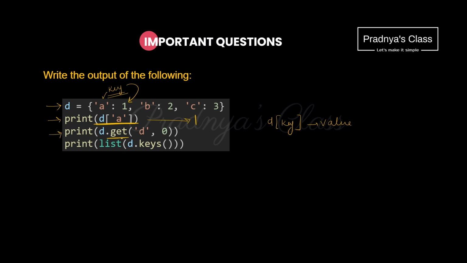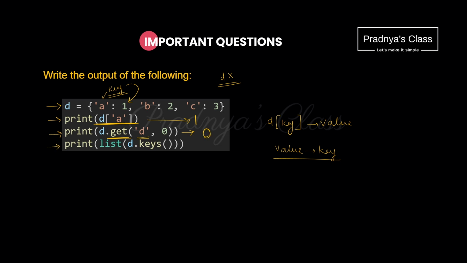There is a usage of get method. Hope you know the syntax of get. Get returns the corresponding value if the key exists in the dictionary. In the get method the first parameter is key. But look at the dictionary, we don't have a key named D. Then what will happen? The second parameter is the default parameter. If the key doesn't exist, it will return the default argument. So in our case, D doesn't exist and the default value is mentioned as 0. So we will get 0.